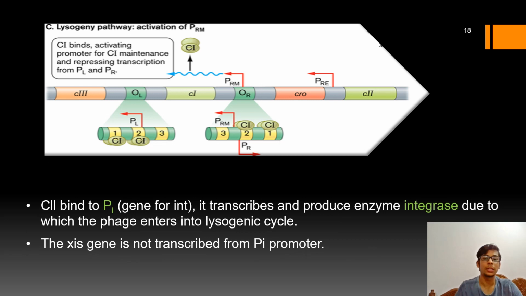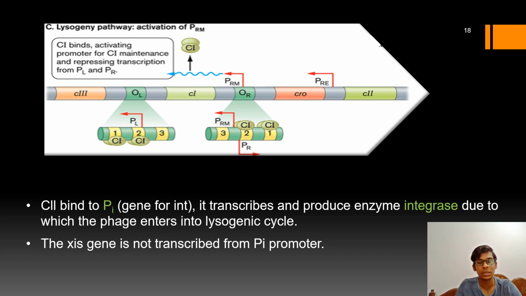So the C2 protein that was formed earlier will now bind to the PI gene and start transcribing the integrase enzyme. So what is the function of the integrase enzyme? It allows the lambda genome to enter into the lysogenic cycle. And this PI promoter, remember, will transcribe only the integrase gene but not the excision gene.